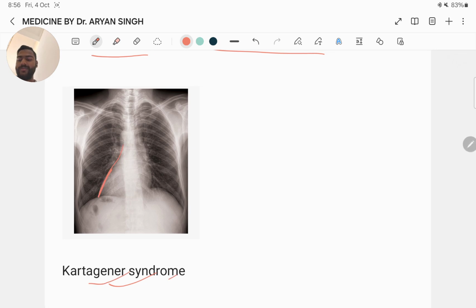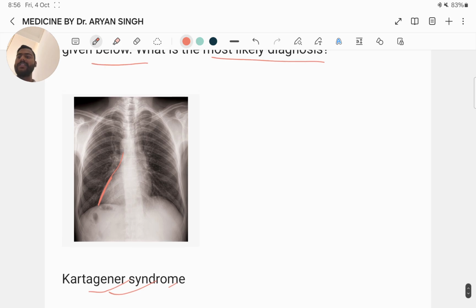Kartagener syndrome, because Kartagener syndrome is characterized by a triad of what? Situs inversus, dextrocardia seen on chest X-ray, chronic sinusitis and bronchiectasis. The recurrent lung infections in this case are consistent with the chronic respiratory issues seen in Kartagener syndrome. The dextrocardia noted here on the chest X-ray supports